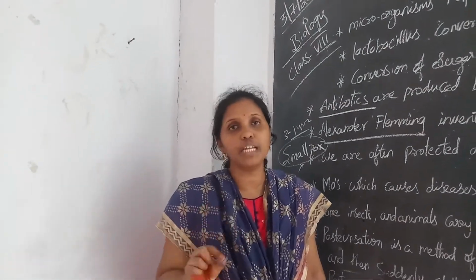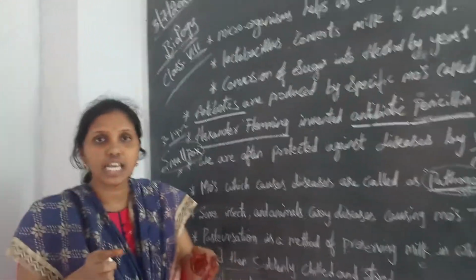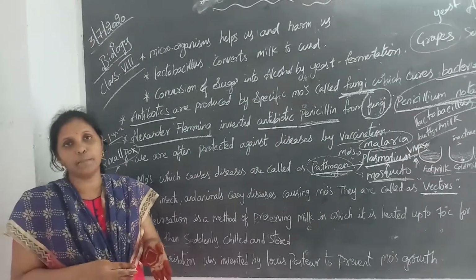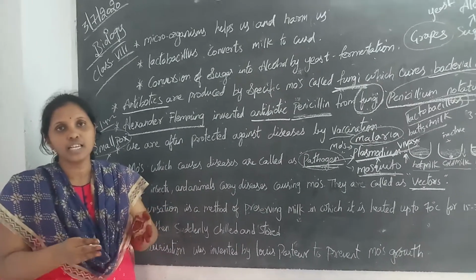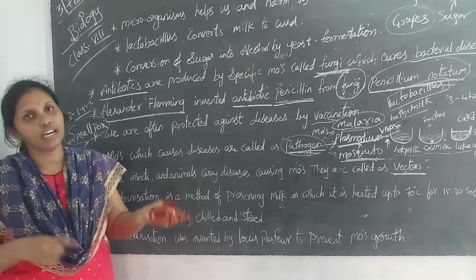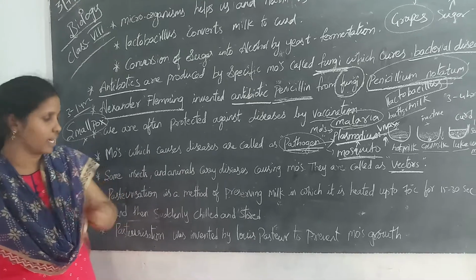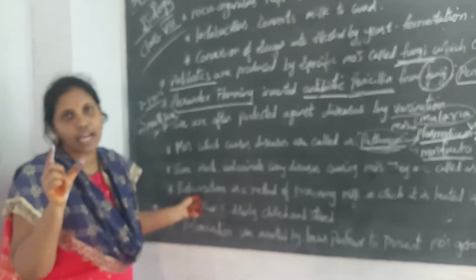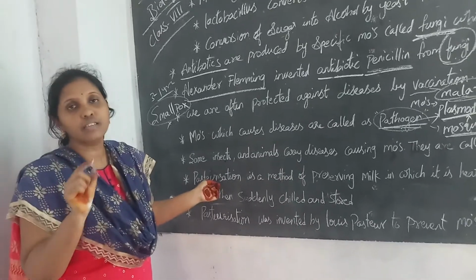Pasteurized milk is nothing but milk that is heated to a certain temperature for a few minutes, then cooled, packed in packets and sent to the market. You can see on the milk packet, they give the pasteurized milk.